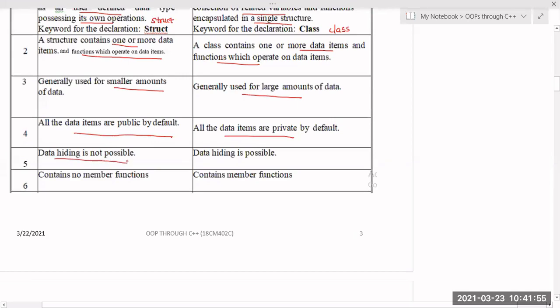And data hiding is not possible because everything is public. But here data hiding is possible because I can mention the data members or member functions as private. And a structure contains no member functions, whereas a class contains member functions.